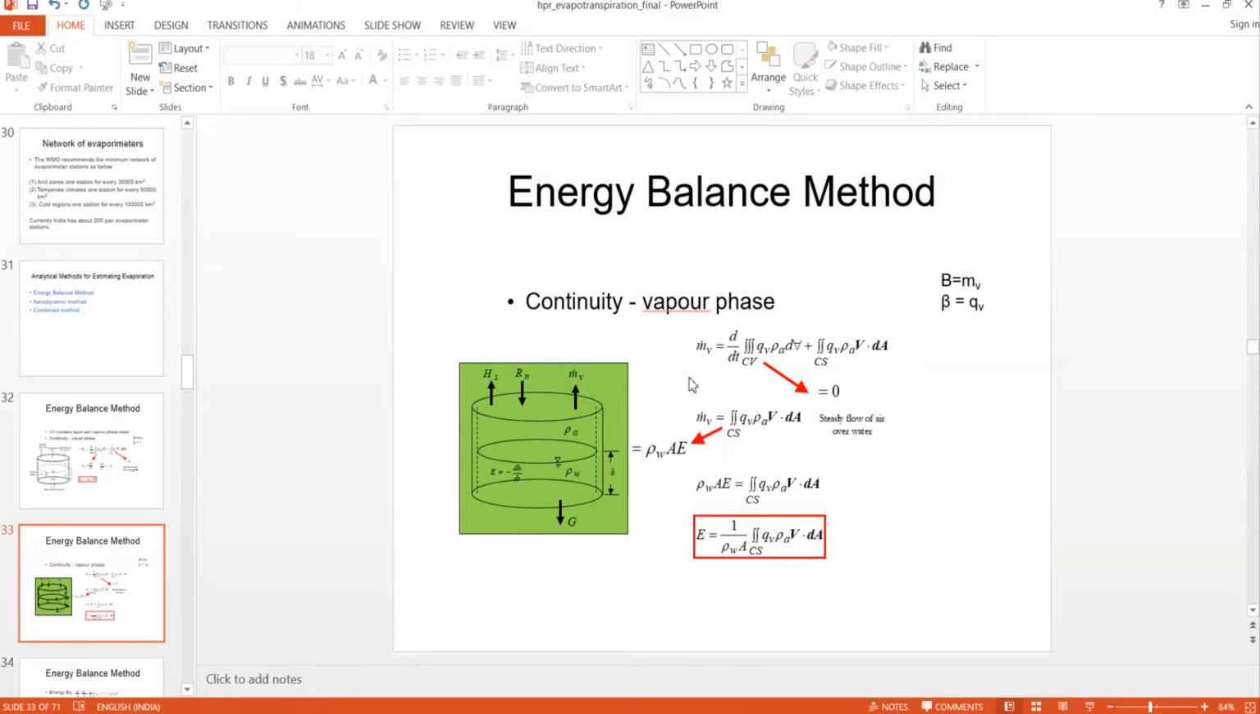So the rate of mass flow of water vapor is represented by this m dot v. In the previous continuity equation, we derived that m dot v is equal to rho w A E. So rho w A E is equal to the double integration of qv rho A V dA.